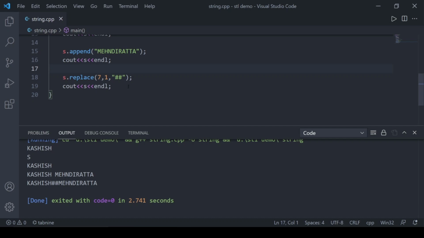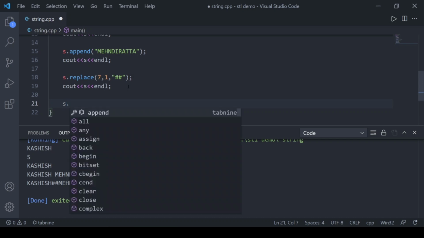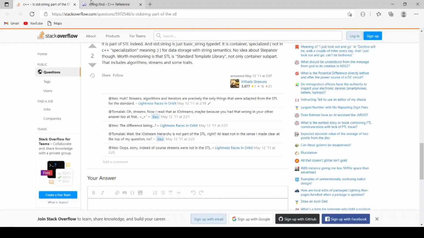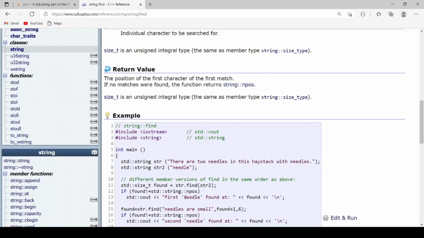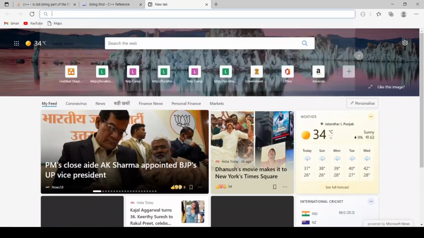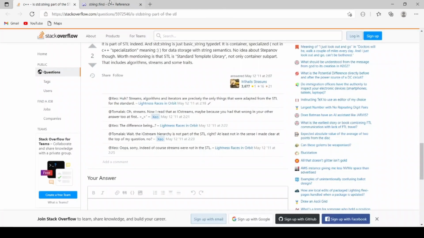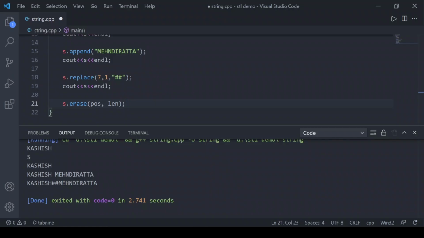Now let's say I want to remove the hash symbols also. How can I do that? I can erase them. The syntax is also the same, position and length. Let's see the differences between this and other STL functions.